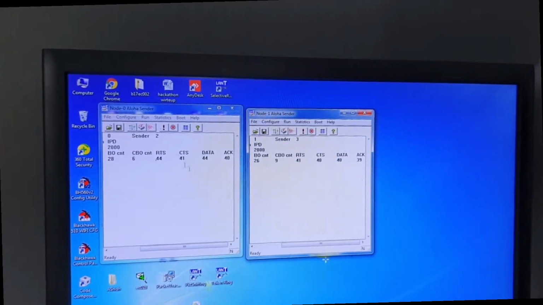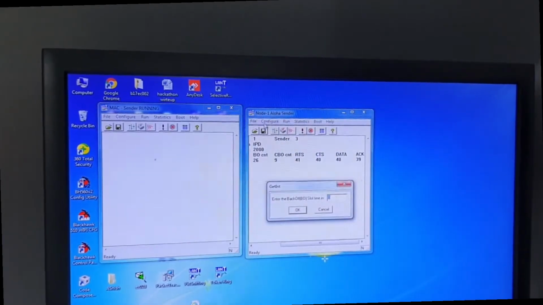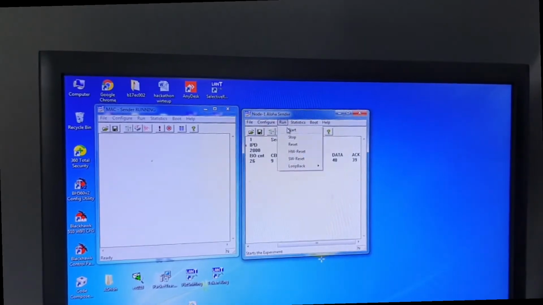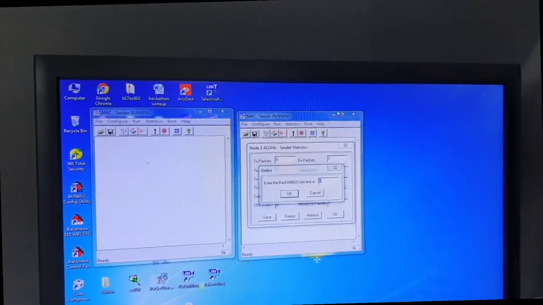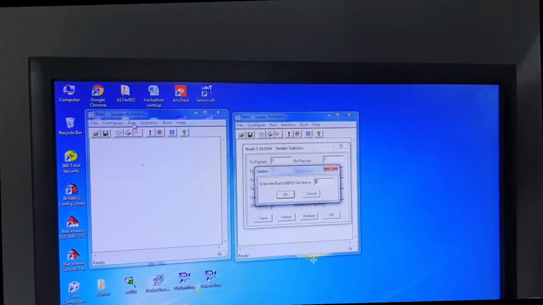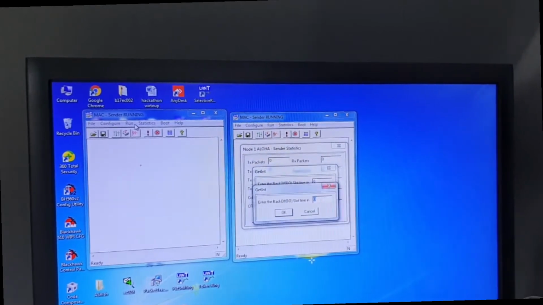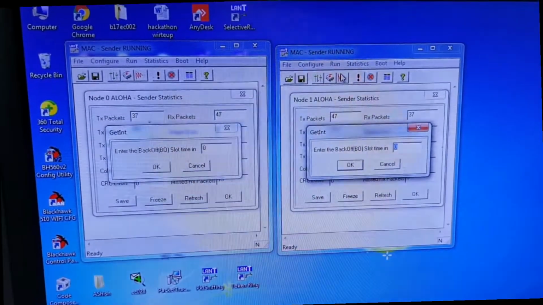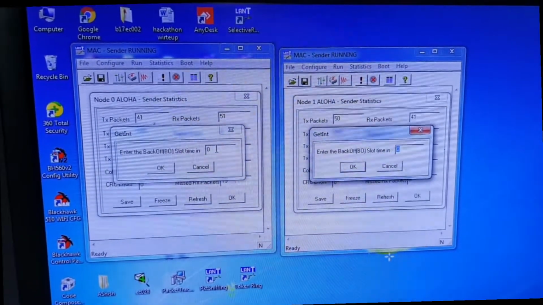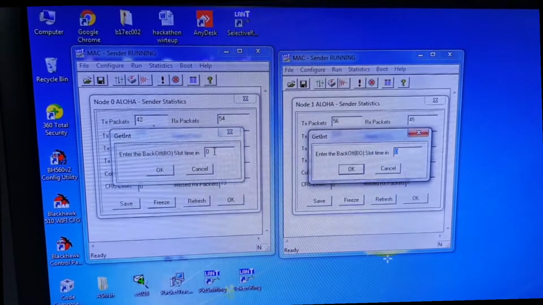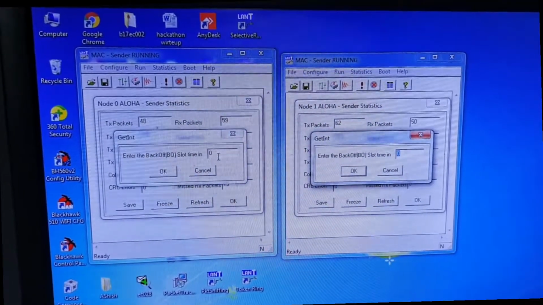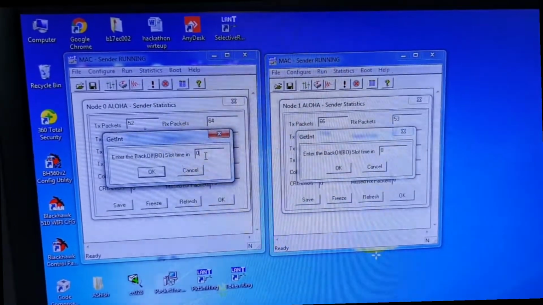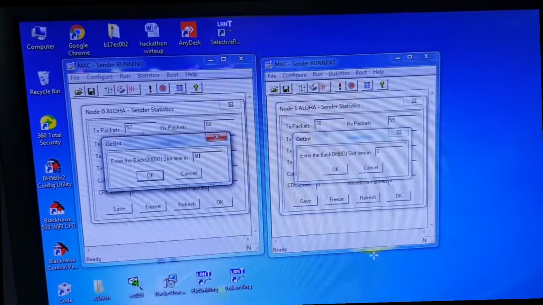Run the experiment. A pop-up window occurs. Here you have to set the back off time. The back off time is 40 milliseconds. We are assuming that back off time is 40 milliseconds on both the clients.